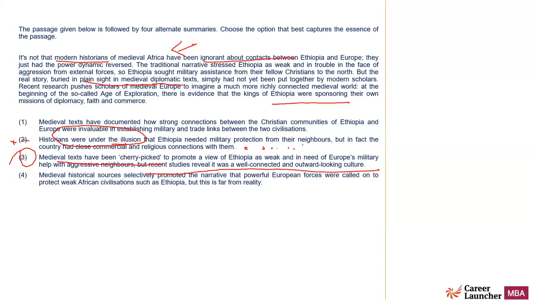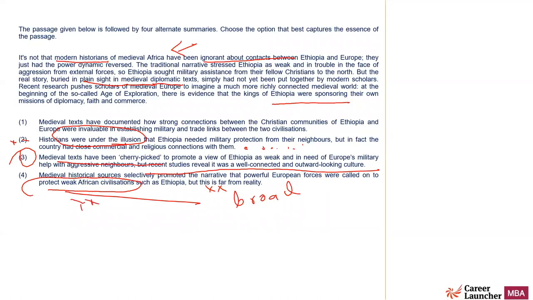Fourth, medieval history sources selectively promoted the narrative that powerful European forces were called on to protect weak African civilizations such as Ethiopia, but this is far from reality. This is broad in nature. The passage only talks about Ethiopia, so we cannot say that it was for the entire African civilization. So let us not mark that.